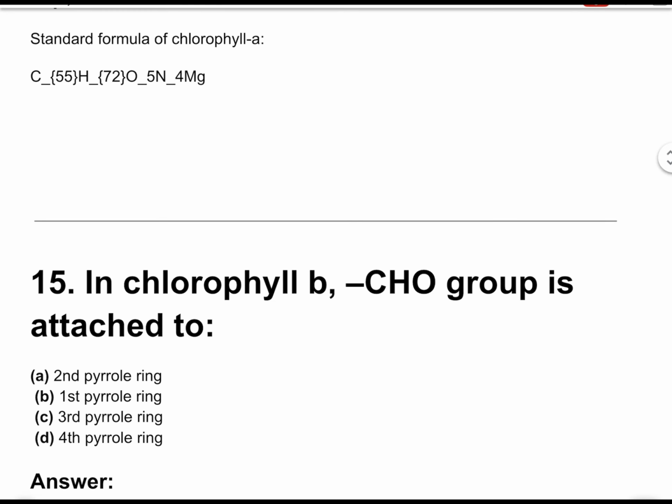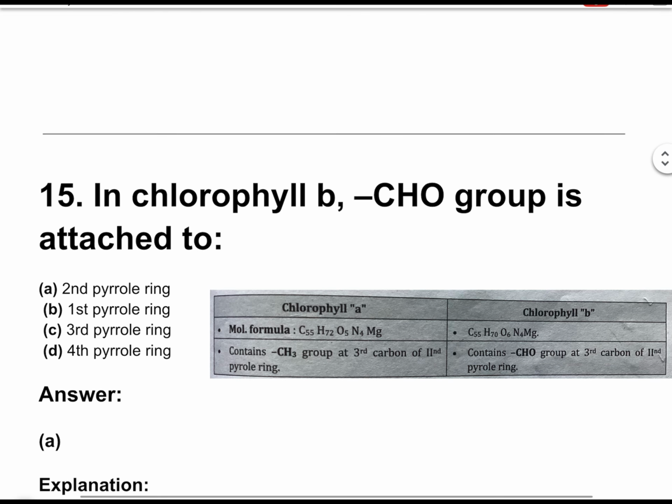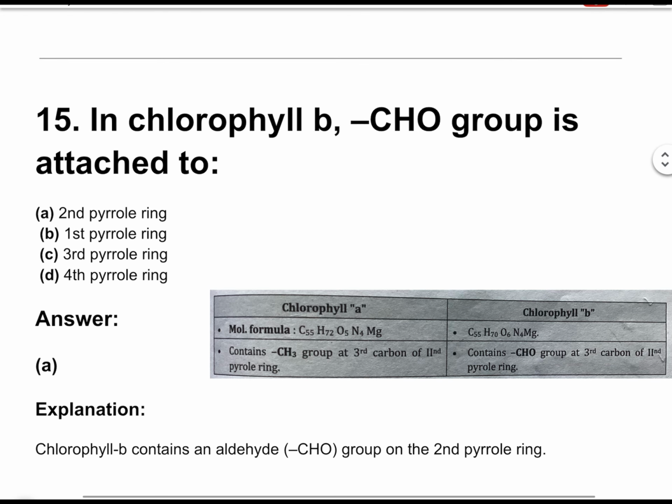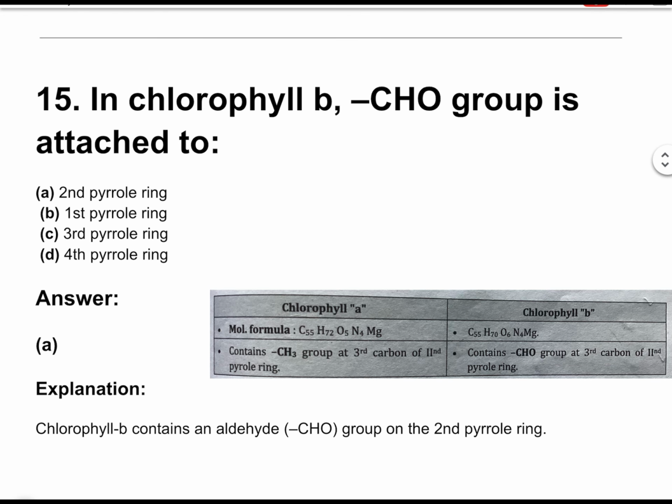Question number 15. In chlorophyll b, CHO group is attached to. The correct answer is option A. Second pyrrole ring. Chlorophyll b contains an aldehyde, which means a CHO group, on the second pyrrole ring.